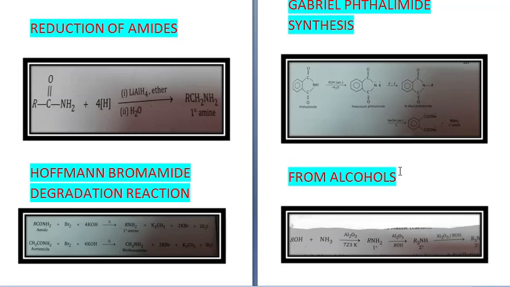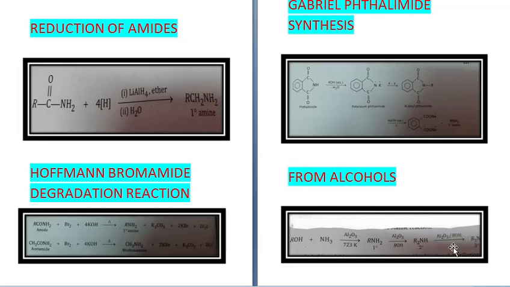Next method of preparation is from alcohols. This we have already done in the chapter of alcohols. Alcohol reacts with ammonia in presence of Al2O3 at 723 Kelvin to give you RNH2, that is primary amine, and then in presence of Al2O3 it further reacts with alcohol to give you secondary amine, and again if you treat it with alcohol in presence of Al2O3 you will get tertiary amine.